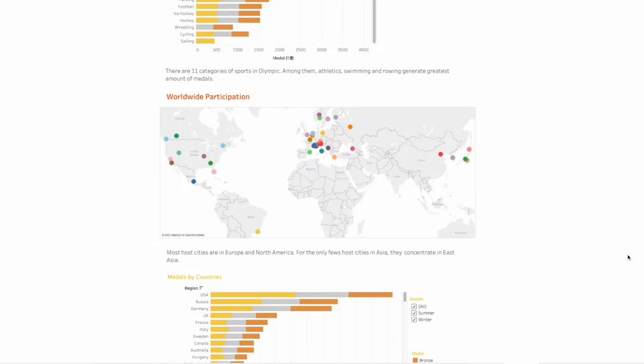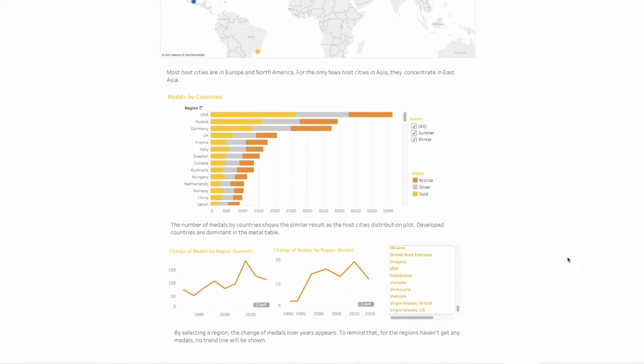Second, we talk about the picture of medals by countries. In this picture we analyzed the number of medals by countries, with a similar result to the host city distribution plot. Developed countries are dominant in the medal table, and the top three winners of the most medals are the US, Russia and Germany in the previous years.